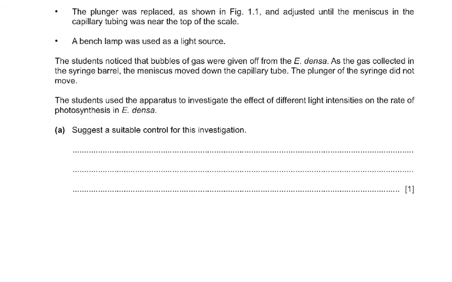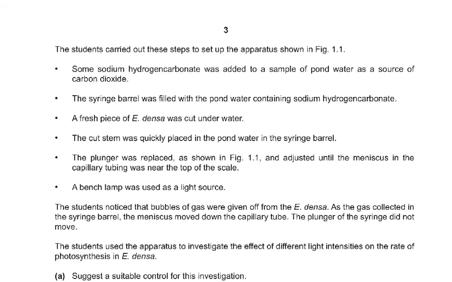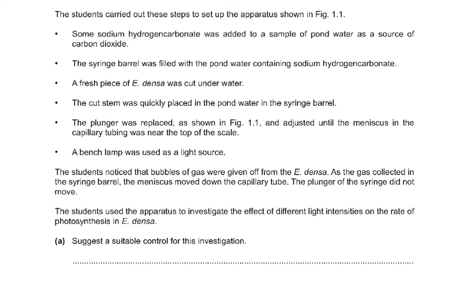Let's look at this carefully and then let's look at what they're going to ask you. Now the question is basically pretty tough. The students carried out these steps to set up the apparatus shown in figure 1.1. Some sodium hydrogen carbonate was added to a sample of pond water as a source of carbon dioxide. Pond water in a pond would have some fish or frogs or tadpoles in it which would be producing carbon dioxide. But here we are adding some chemical to it. We don't know how much chemical we have added, 1 gram, 2 gram, no. There's nothing written on it. The volume is not specified. The concentration is not specified.